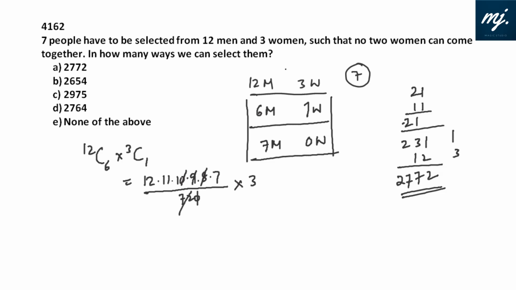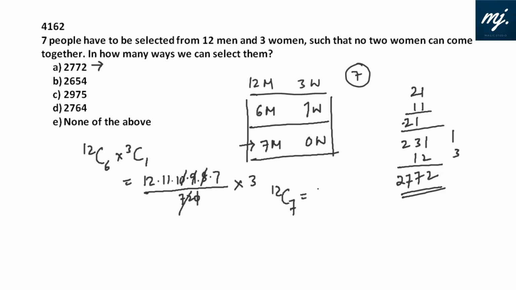Such that no 2 women can come together means that 1 woman can be there. So we get 2772 cases, and we would be tempted to mark that here. But wait, there is one more case. It might also happen that all the 7 people are men. No 2 women are together. There should be 1 woman, or there might be 0 women also.